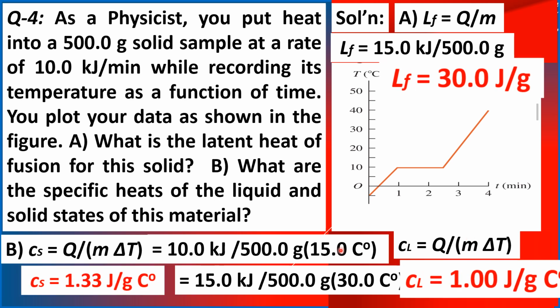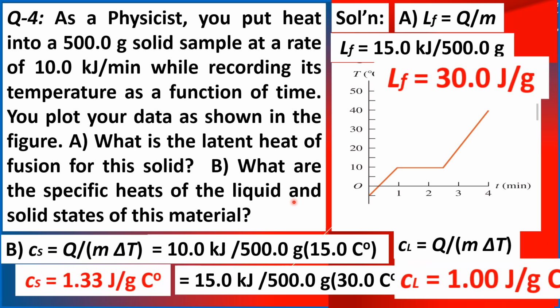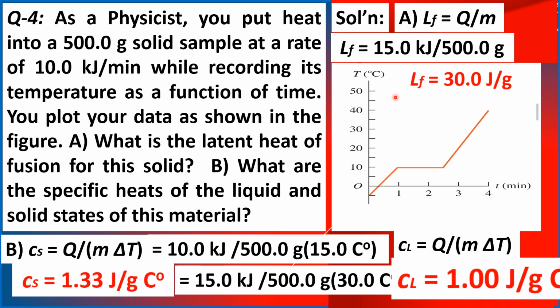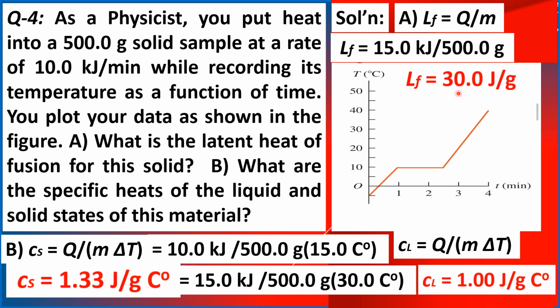So these are our answers to question number 4. For letter A, the heat of fusion of this material, LF, is equal to 30.0 joules per gram.